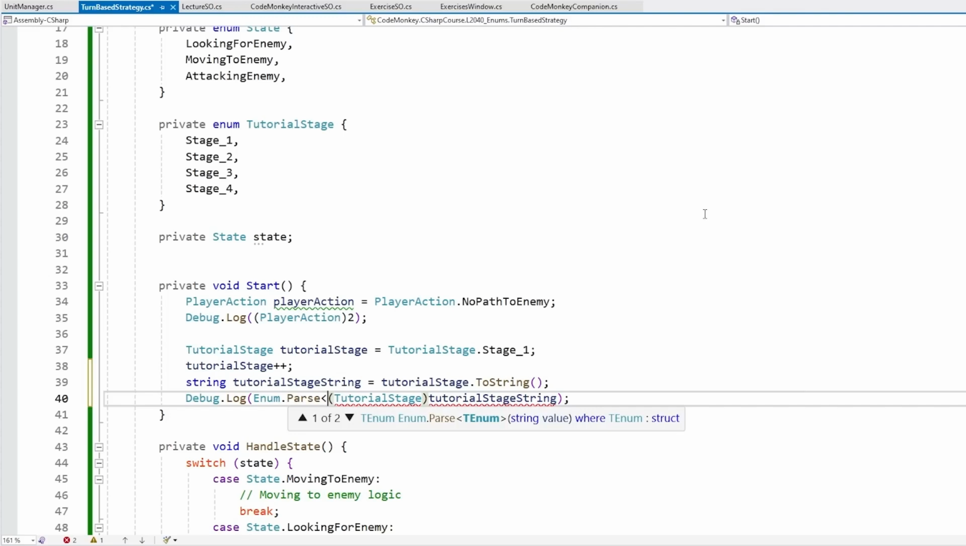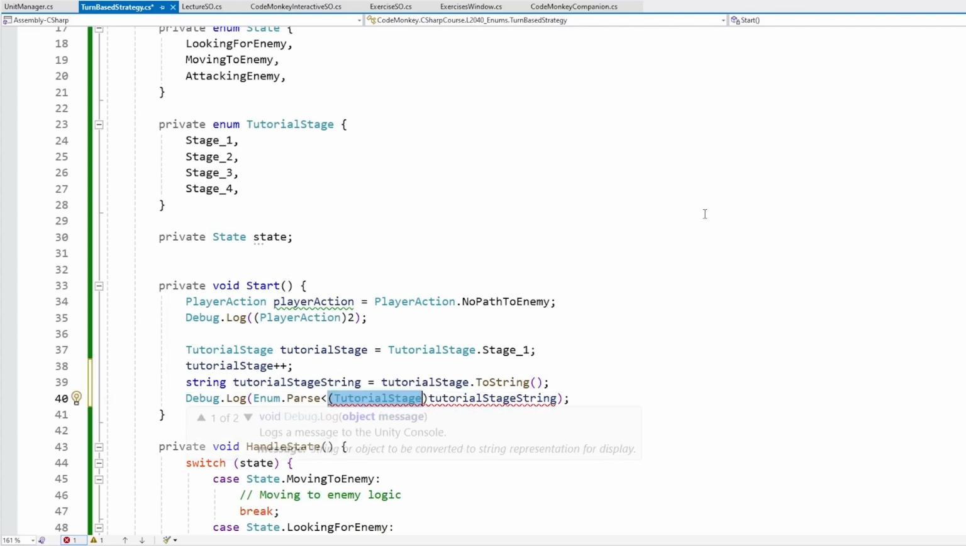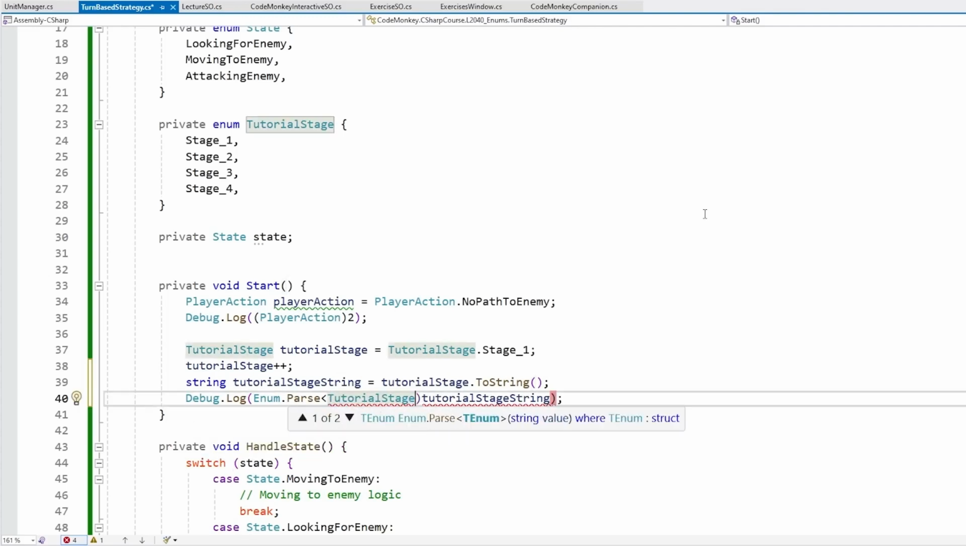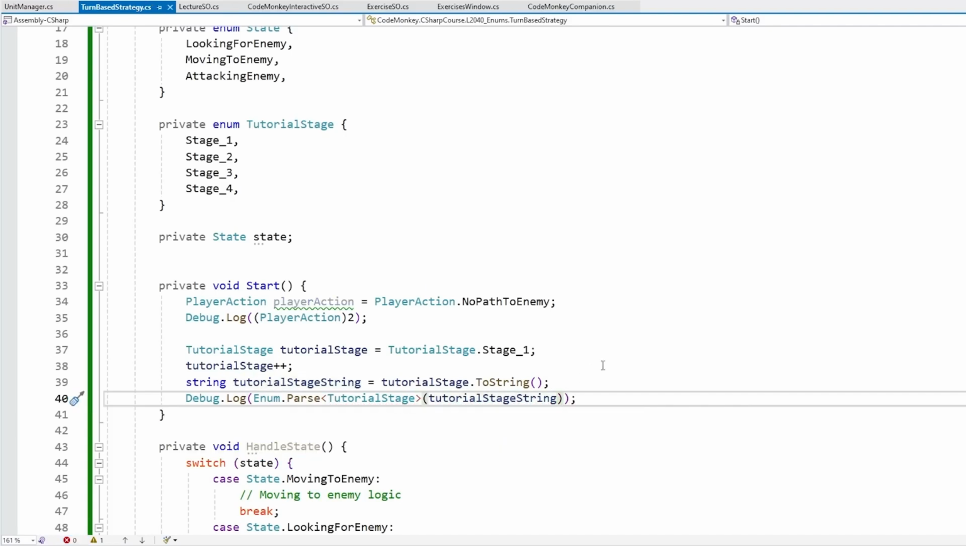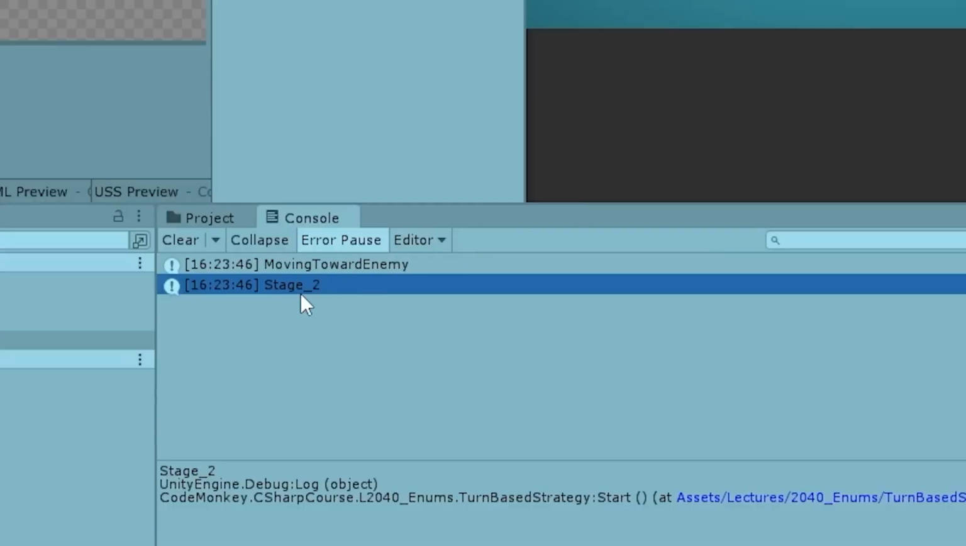So for example, since we know that the code perfectly matches the tutorial stage, let's just do a Parse. We're going to parse onto the type of tutorial stage, and we're going to parse this string. Okay, so we should be able to see the usual stage 2, because we got stage 1, we increased it, converted it into a string, and then from a string back into our enum. And there it is, correct.